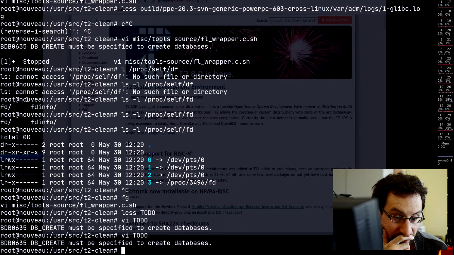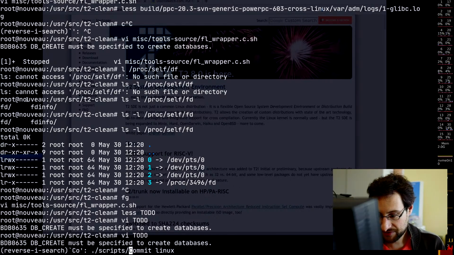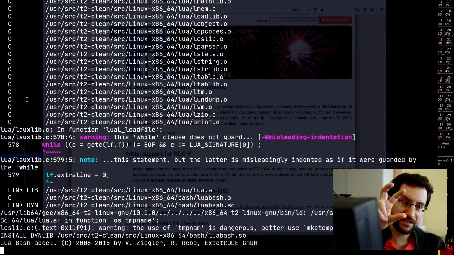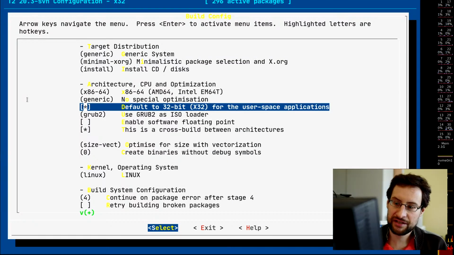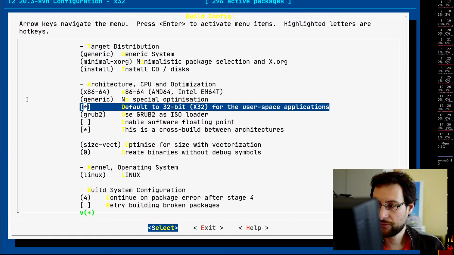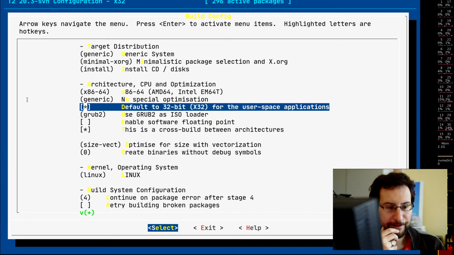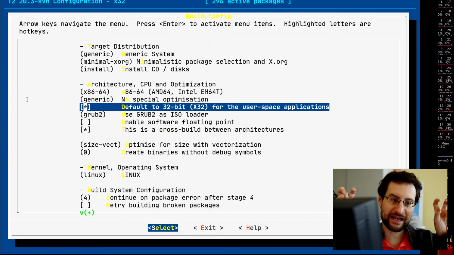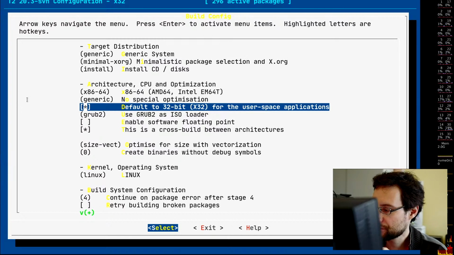Paul asks, x32, you worked on the other day, is it a supported architecture? Well, it's not an architecture, it's a sub-architecture. Basically, it is x86-64, and you just select here the default x32 for user space applications. So it's like a sub configuration. It's like supported, as you see, it somewhat works.